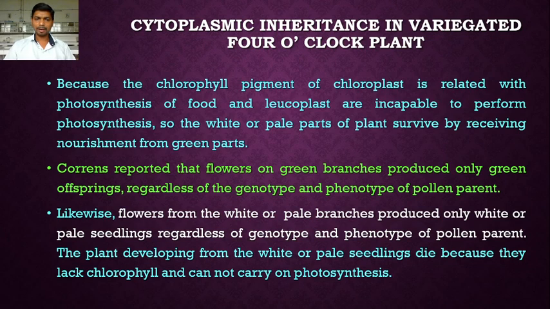Okay, so the flowers from white or pale branches produce only white or pale seedlings regardless of the genotype and phenotype of the pollen parent. So we know two facts here. The flowers from green branches produce only green progeny, while the flowers from white or pale branches produce only white or pale progeny regardless of the genotype and phenotype of the pollen parent. Furthermore, the plants developing from the white or pale seedlings die because they lack chlorophyll pigments, so they cannot carry on photosynthesis.